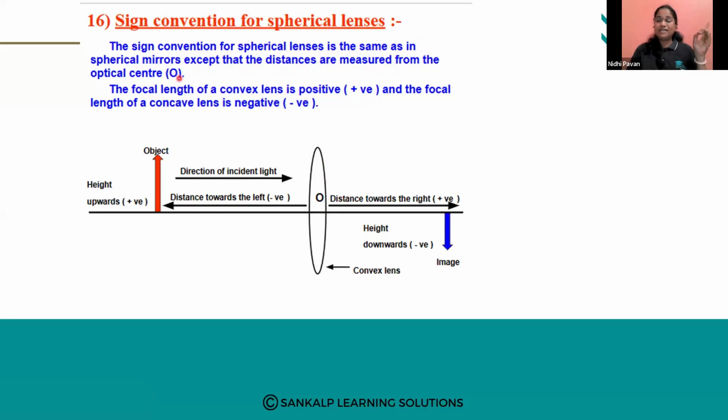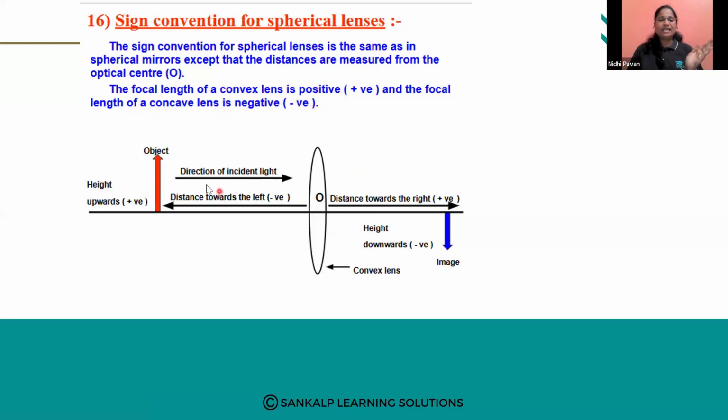But in spherical mirrors, what happened? The distances are measured from the pole. But here the distances are measured from the optical center, from the center of a lens. So the focal length of a convex lens is positive. Always remember, the focal length of convex lens will be positive and the focal length of concave lens will be negative.